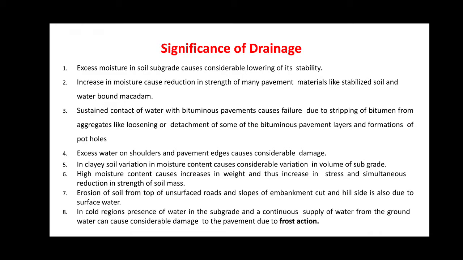The excess moisture in the soil subgrade causes a considerable lowering of its stability, and the increase in moisture causes a reduction in the strength of many pavement materials like stabilized soil and waterbound macadam. Next, in some clay soils, variation in the moisture content causes considerable variation in the volume of the subgrade, and this sometimes contributes to pavement failure also. The formation of waves and corrugations in the flexible pavement is due to poor drainage.